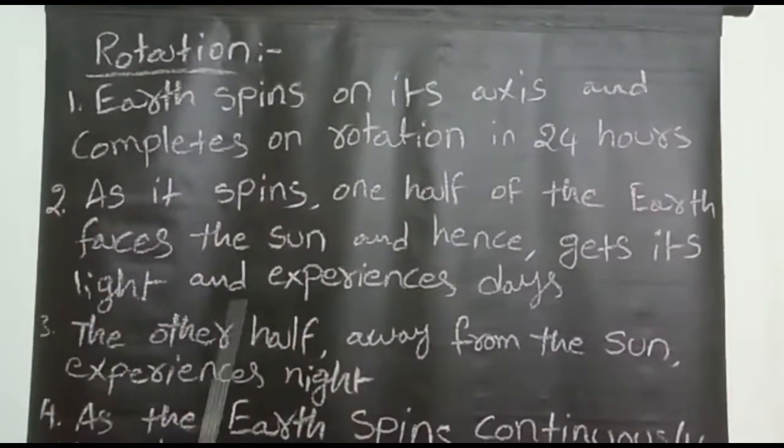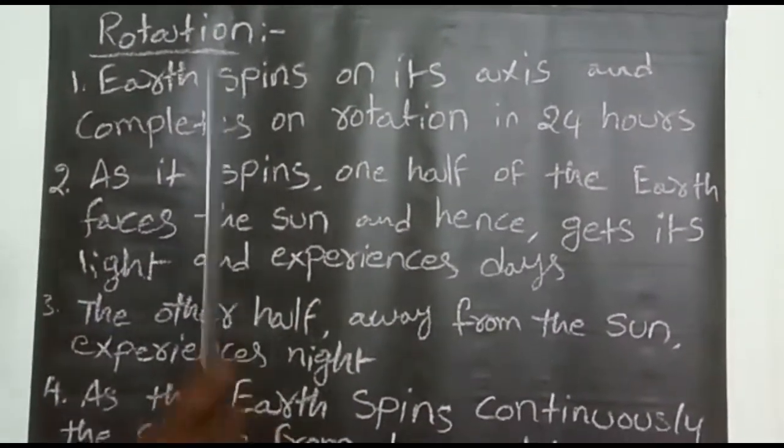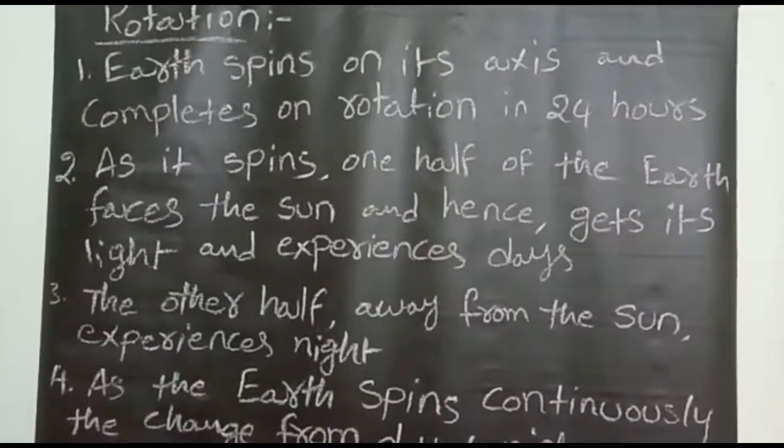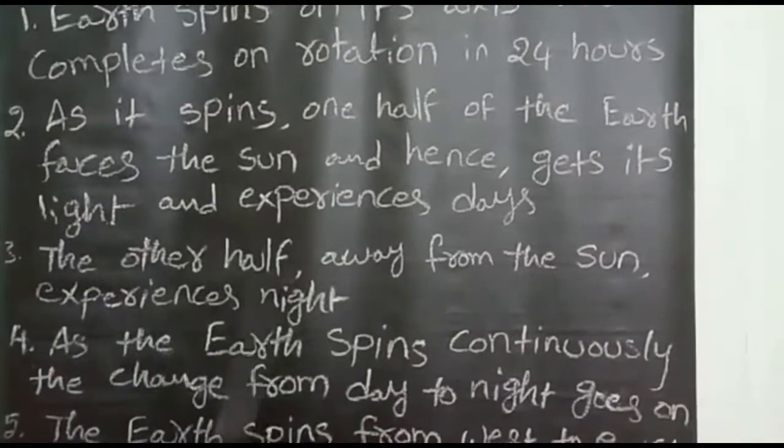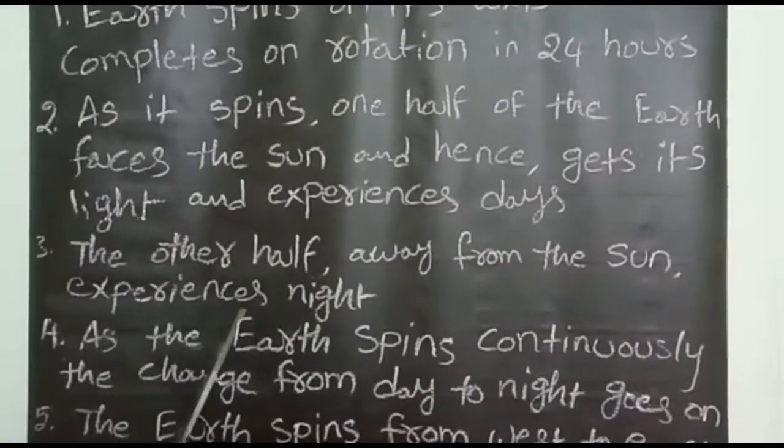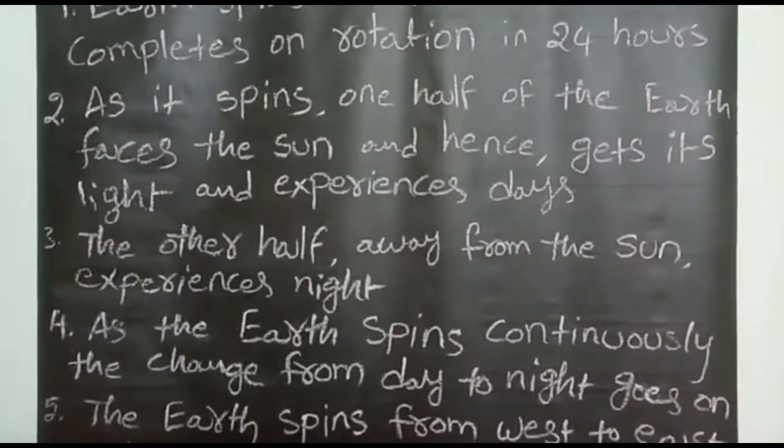That part gets light from the sun, and that is called daytime. The other half, away from the sun, experiences night time.